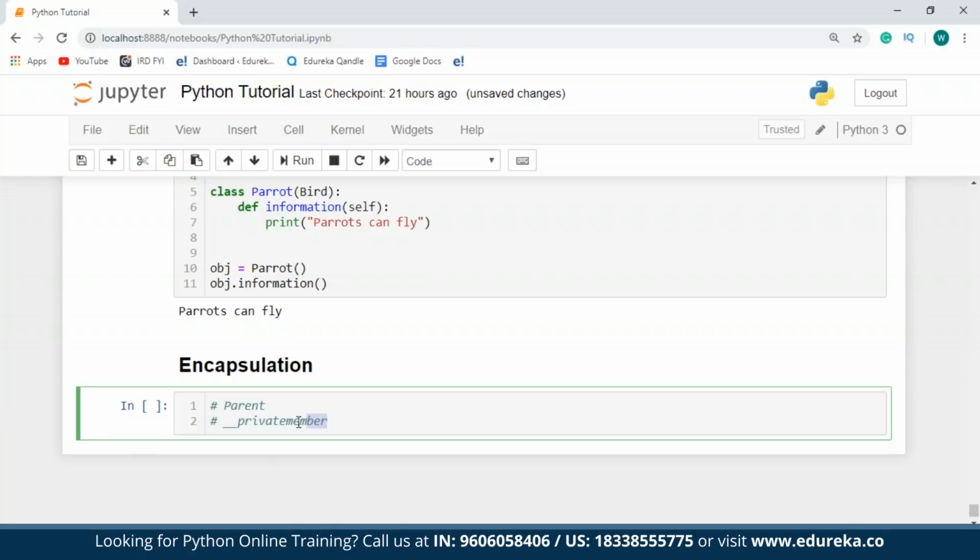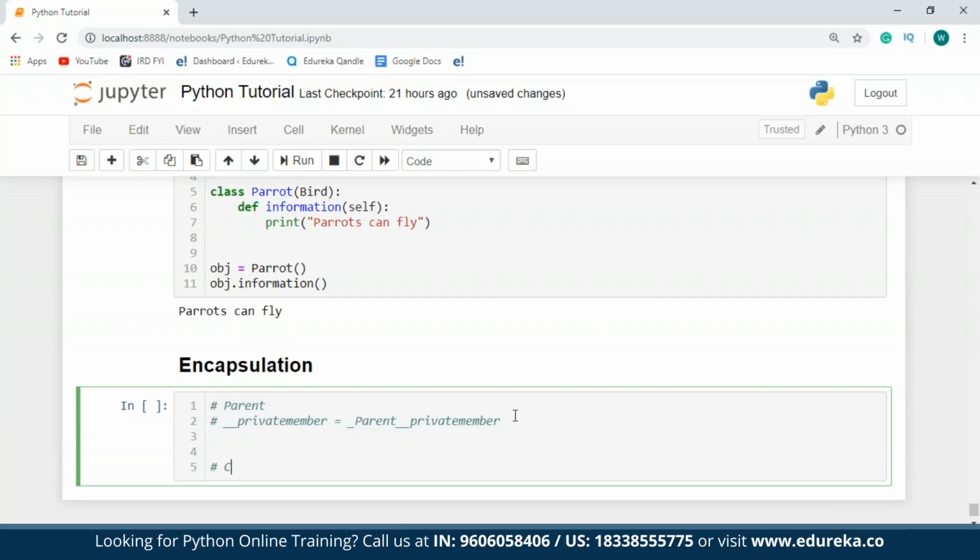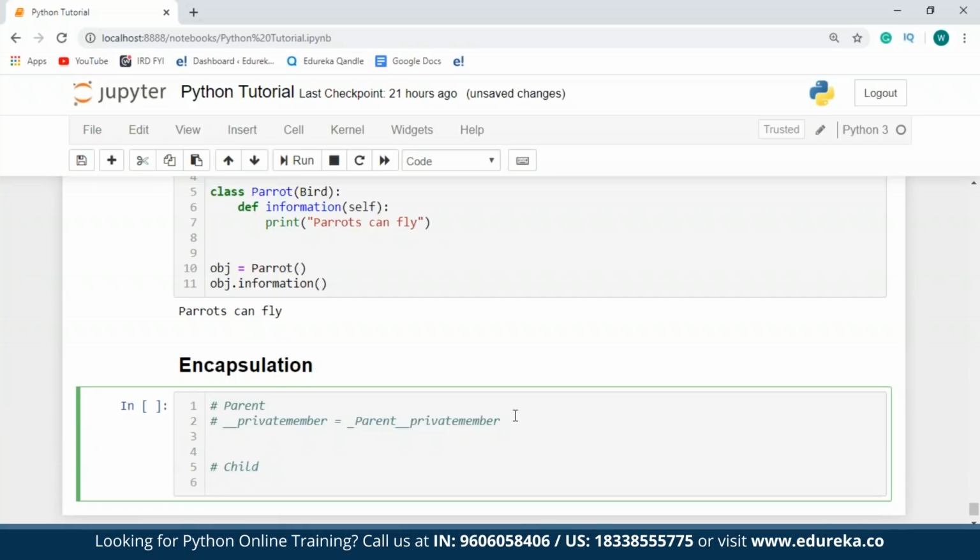At compile time, this private identifier is going to convert to _parent__private_member. So as you can see over here, the name has been mangled. Therefore, in case I try to access this private member anywhere outside the class by just making use of a double underscore followed by the private member name, I'll get an attribute error. Similarly, if I have a child class, and if this child has a private member, then at compile time, it's going to be something like _child__private_member.